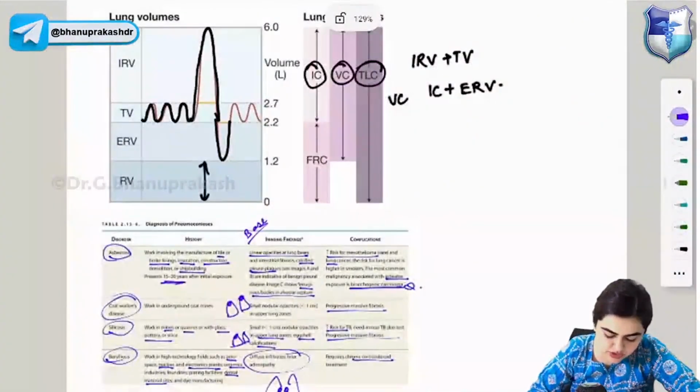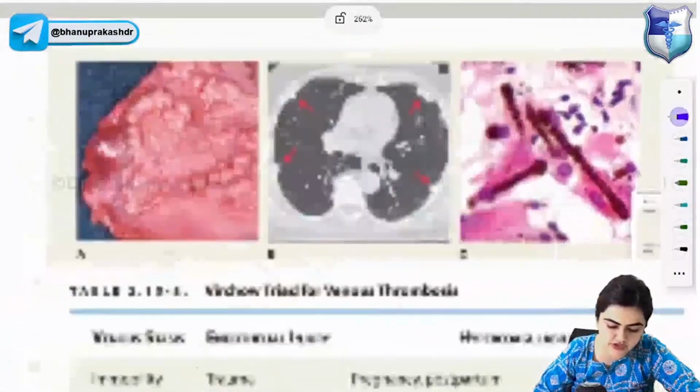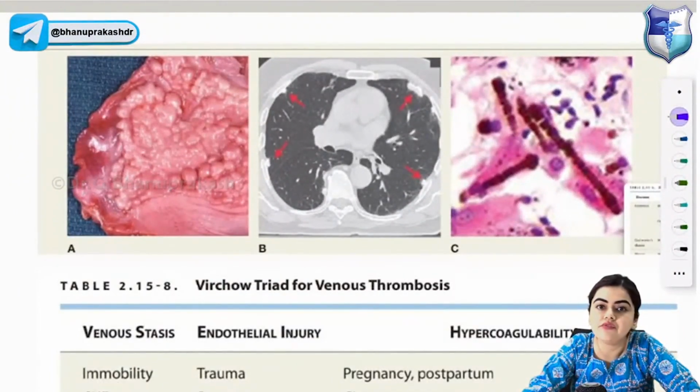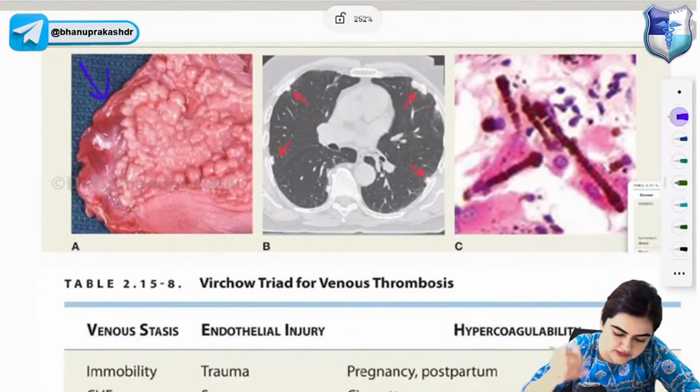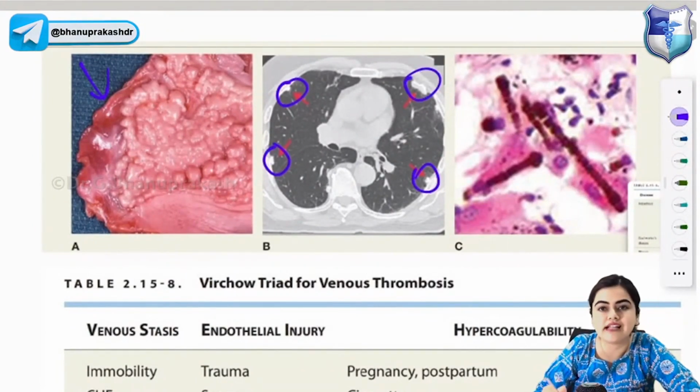So this was about the diagnosis of pneumoconiosis. Let's see the different images associated with pneumoconiosis. Now, what is this first image showing you? Pleural plaques in case of asbestosis. These are calcified pleural plaques in asbestosis. Okay, CT image showing you calcified pleural plaques in asbestosis.